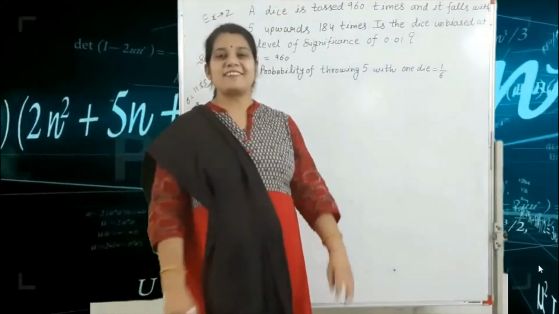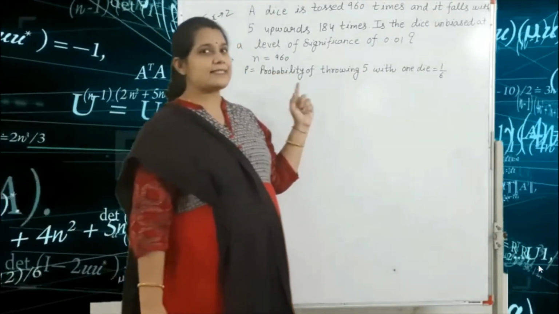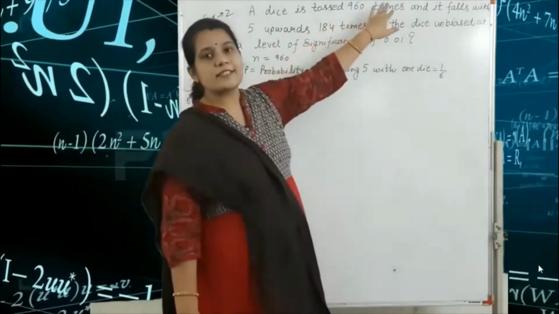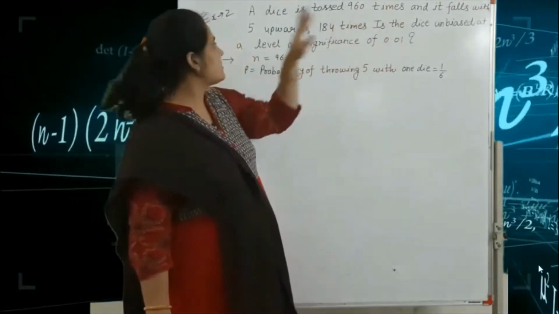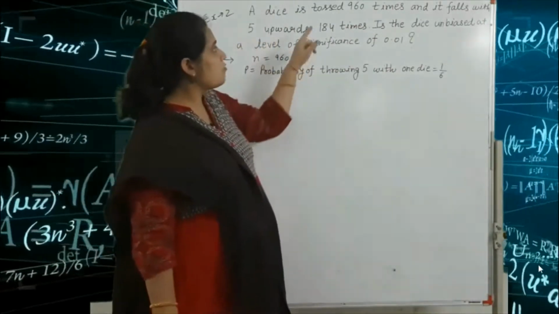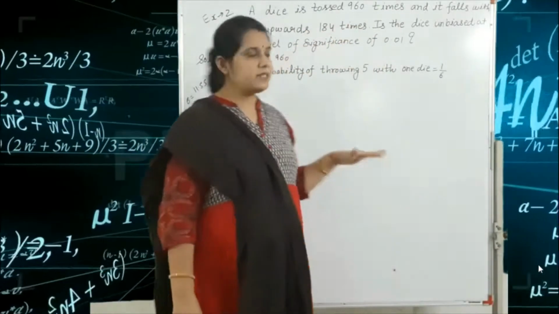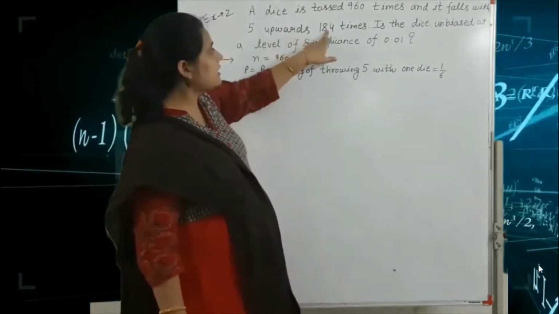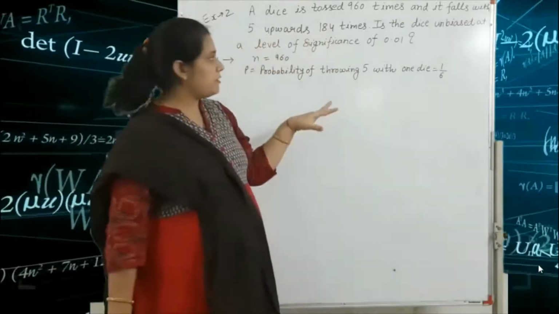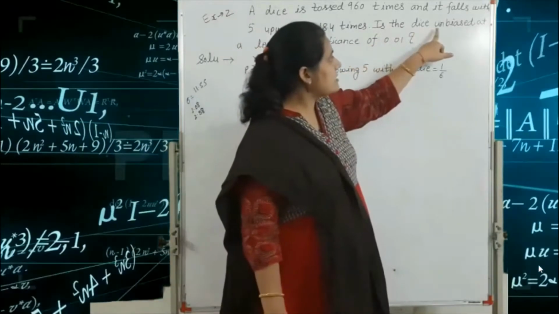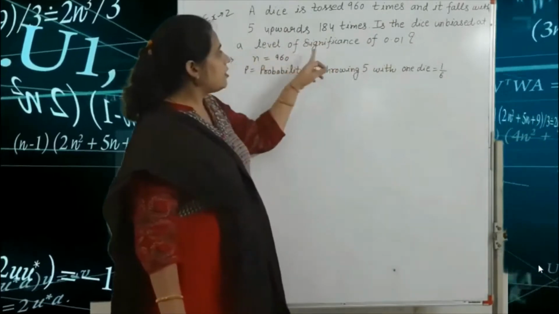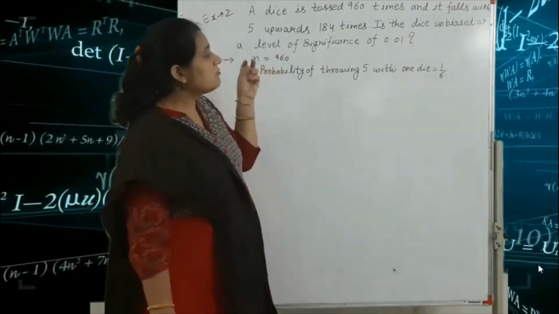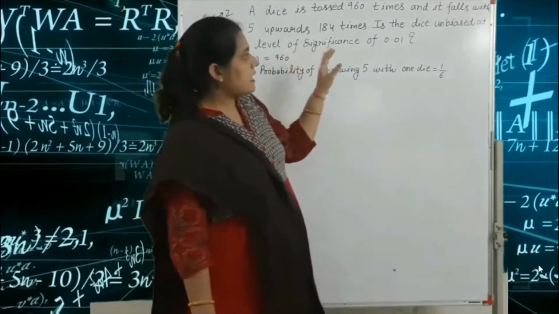Today I am going to take a lecture on hypothesis, and the next example is: a dice is tossed 960 times and it falls with 5 upwards 184 times. That means if the dice is tossed 960 times, then 184 times we get the number 5. Is the dice unbiased at a level of significance of 0.01? That means we conclude whether the dice is unbiased.